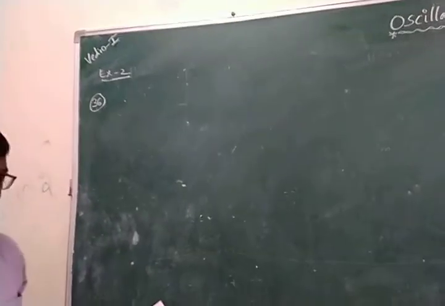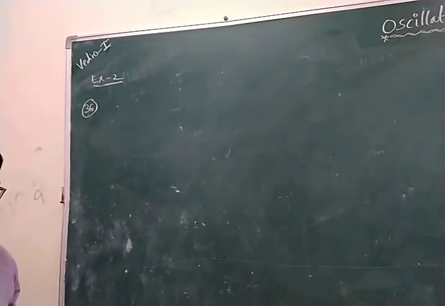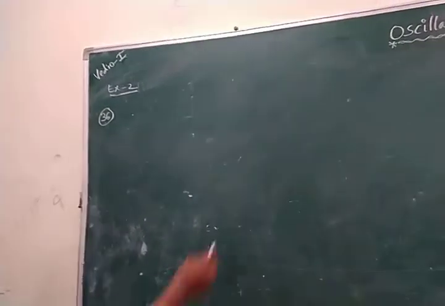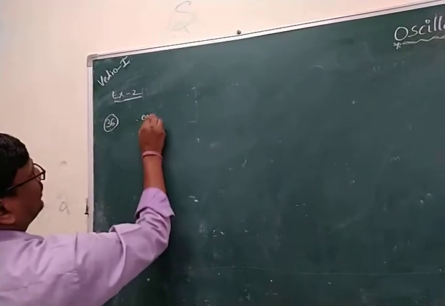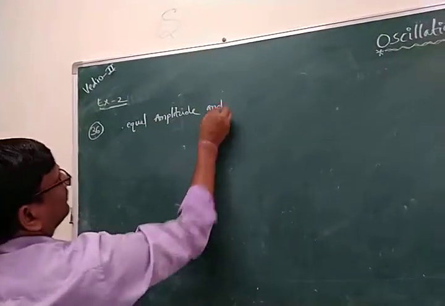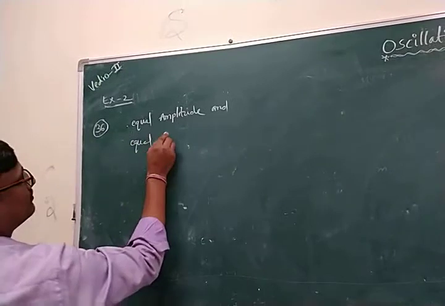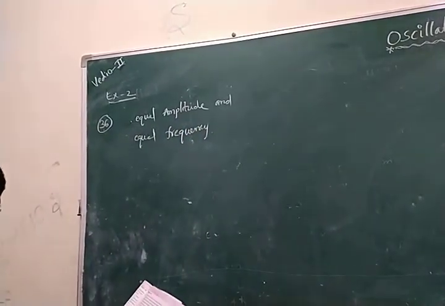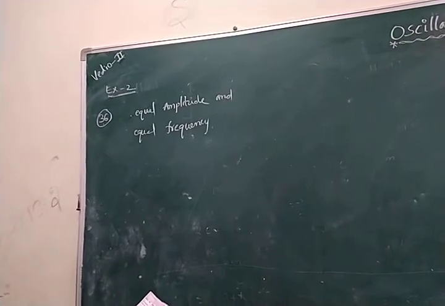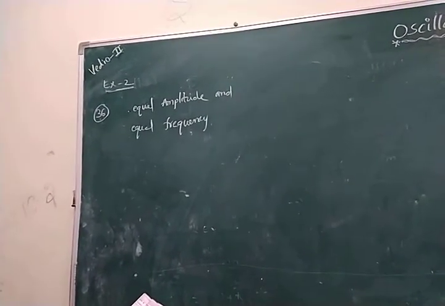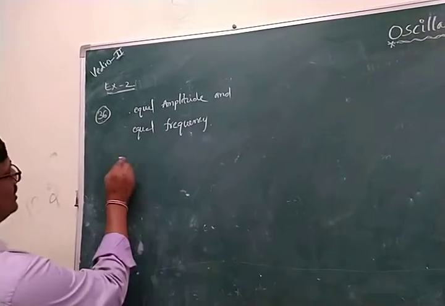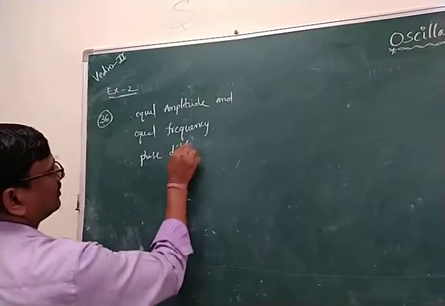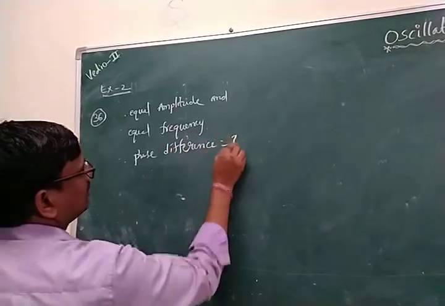A particle is subjected to two simple harmonic motions in the same direction having equal amplitudes and equal frequency. If the resultant amplitude is equal to the amplitude of the individual motions, what is the phase difference? So therefore, phase difference is equal to what?